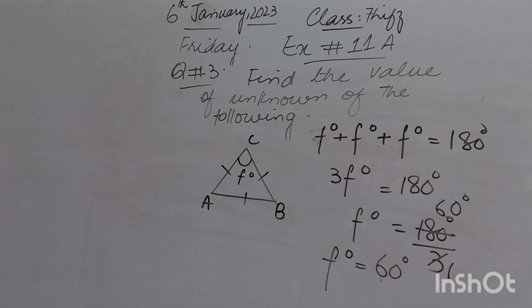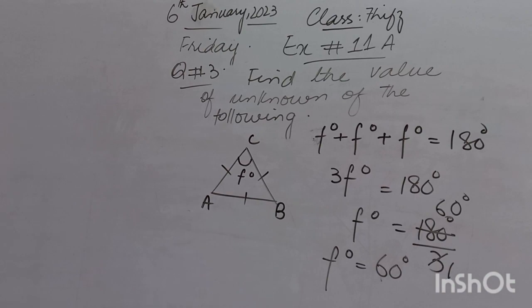Okay? So the condition will become 3 times F, and its sum must be equal to 180 degree. Now after addition, 3 times F, we have 3F degree, and its sum must be equal to 180 degree. As you look, there is a relationship used here between 3 and F, which is multiplication. At the other side we have only 180 degree. So we will shift 3 to the other side because we want only F degree. After shifting we use an inverse relationship here, which is division actually. So let's take another example.